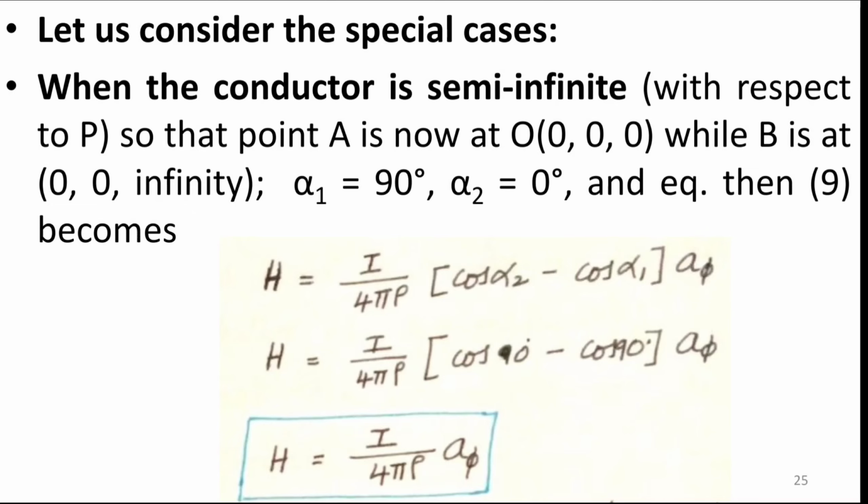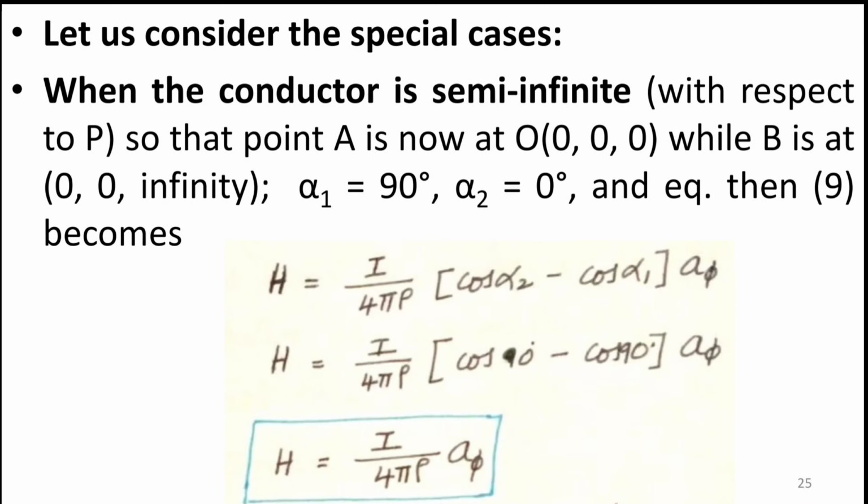When the conductor is semi-infinite with respect to point P, point A is now at 0, 0, 0, while point B is at 0, 0, infinity. Semi-infinite, and the angle subtended alpha 1 is equal to 90 degrees now, and alpha 2 is 0 degrees. Then our final equation h is equal to I divided by 4 pi rho (cos alpha 2 minus cos alpha 1) into a phi. Substitute the values of alpha 1 and alpha 2. We will be getting h is equal to I divided by 4 pi rho into a phi direction.